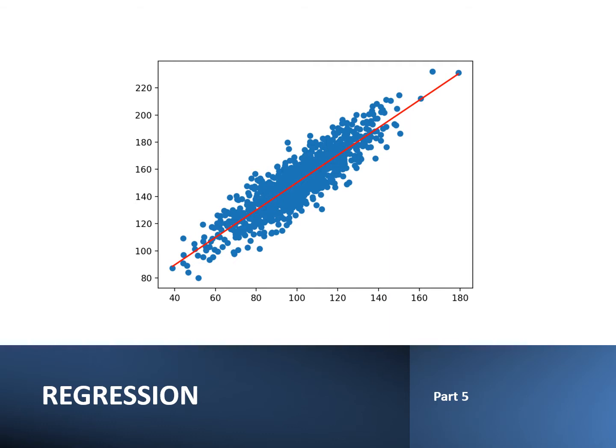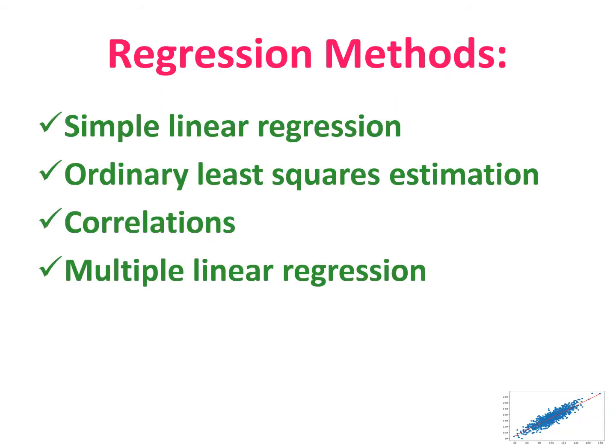Dear students, welcome to the topic regression. Regression is a term which is associated with statistics. The idea behind regression is that it is the technique of predicting the value of a particular variable with the help of values of other respective variables. Regression is also used in machine learning.